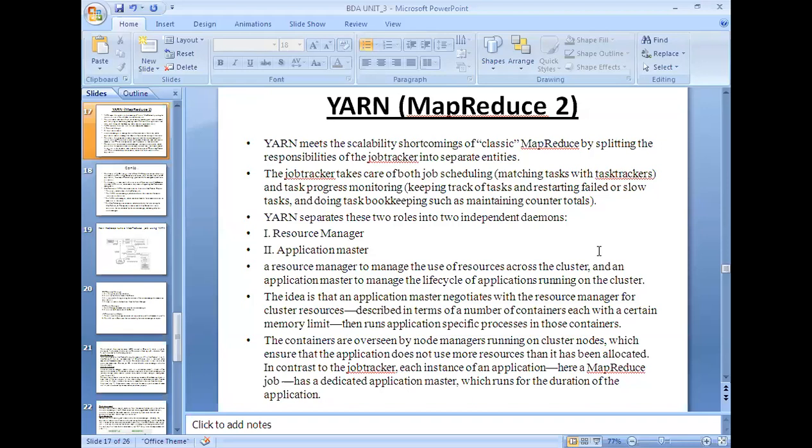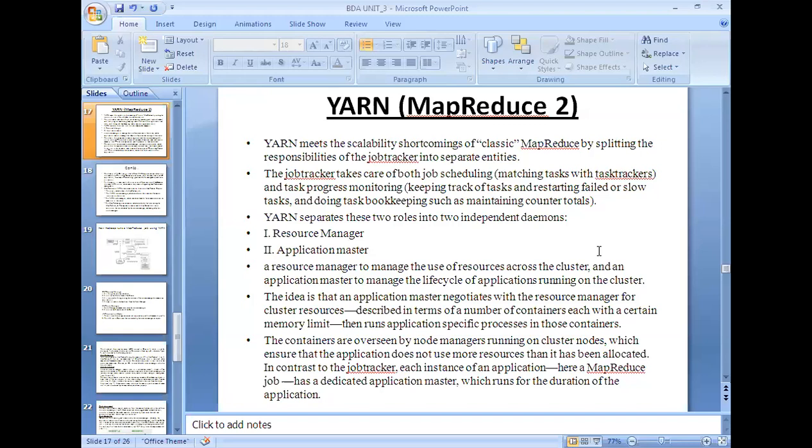In such a way, YARN divides the tasks into two different daemons: a resource manager to manage the use of resources across the cluster, and an application master to manage the life cycle of applications running on the cluster. Don't worry, we will see elaborately the functionalities of the resource manager and application master.